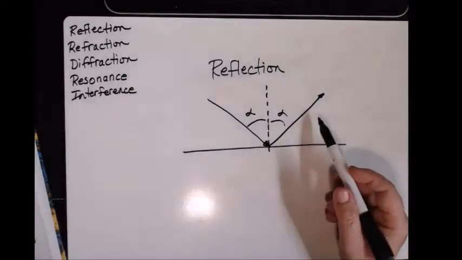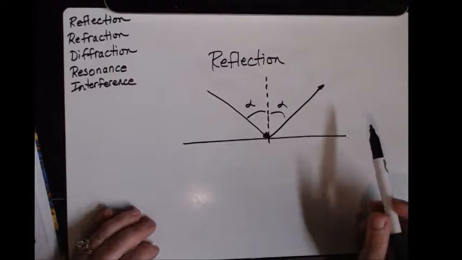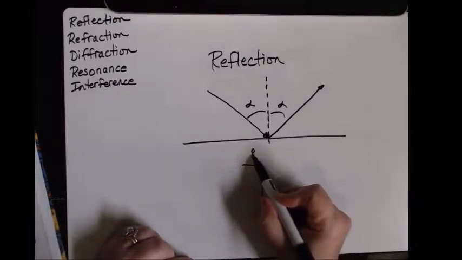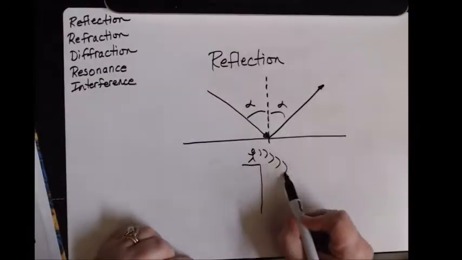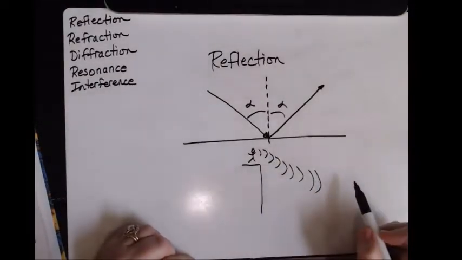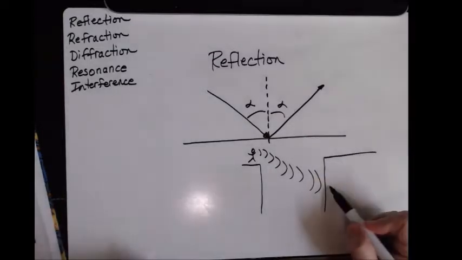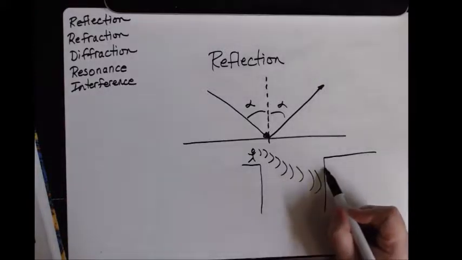So this is reflection. I use the example of a light ray, but the same would apply to sound. Let's suppose you're standing on the edge here of a large canyon and you holler out, hello, hello. Your sound wave is going to come out and it's going to hit the opposite end of the canyon. And what's going to happen there is it's going to hit and then it's going to reflect back at you.